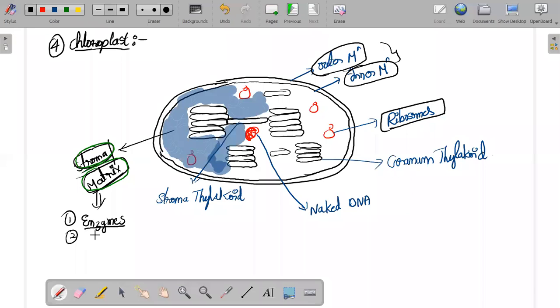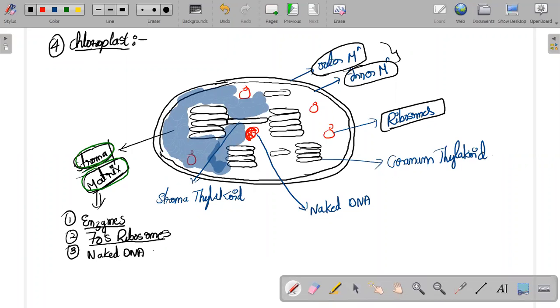The answer is 70S ribosomes. Inside the stroma or matrix, the type of ribosomes you have is 70S ribosomes. And at the same time, that red color in the middle part is your naked DNA, which doesn't contain any nuclear envelope.